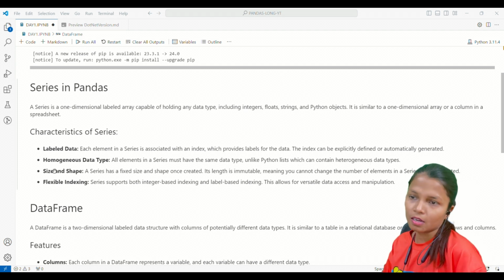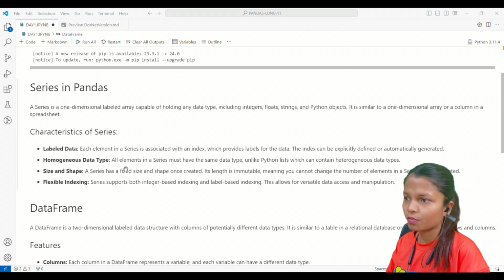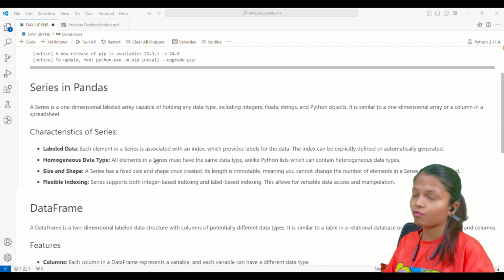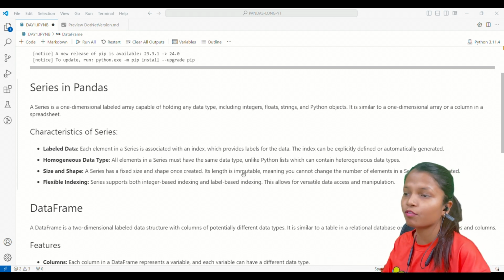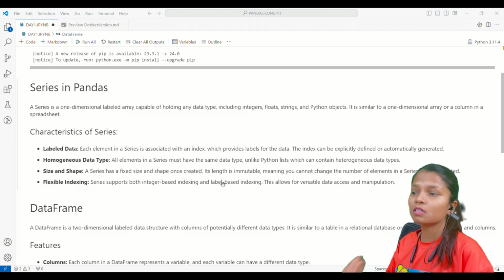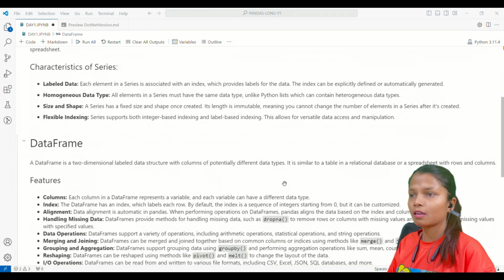Unlike a list, which can have heterogeneous data as well, meaning different types of data. Series has a fixed shape and a fixed size. Once you have created a series, it will have a fixed shape and size. If I talk about flexibility, then Series supports both integer indexing and label-based indexing as well.